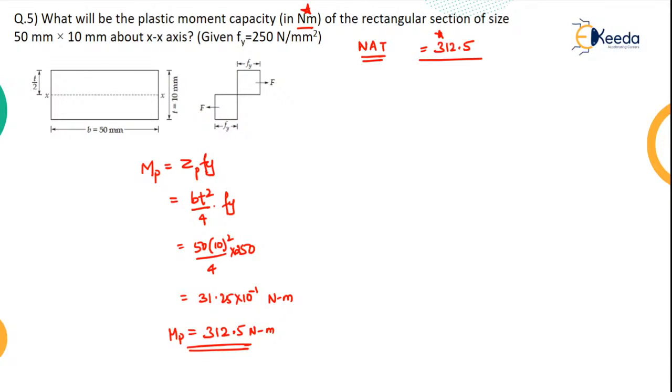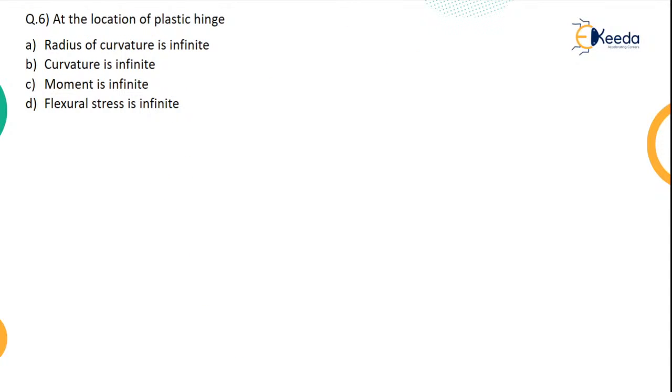Let us move ahead and go on to the next question. So at the location of plastic hinge. So he's asking, wherever you have plastic hinge, what will happen? The radius of the curvature is infinite, curvature is infinite, moment is infinite, flexural stress is infinite.